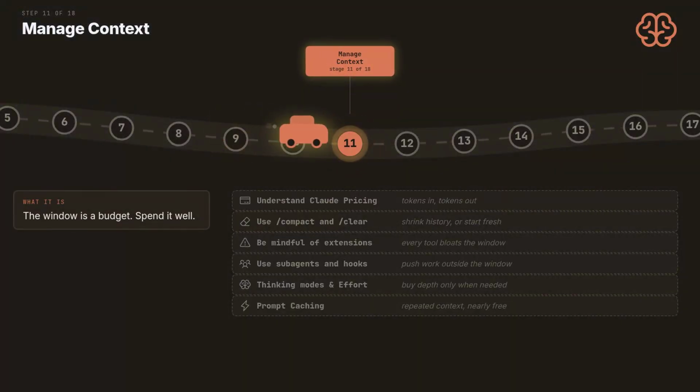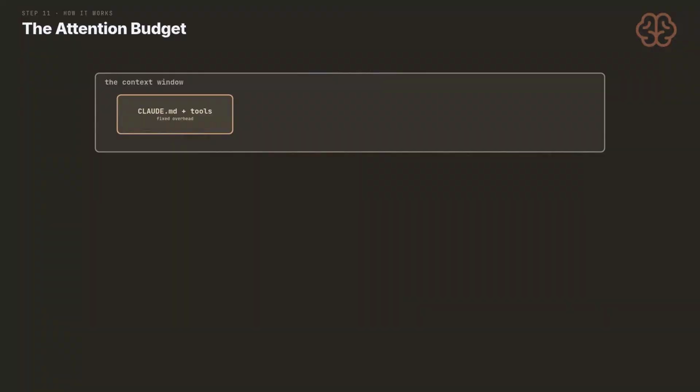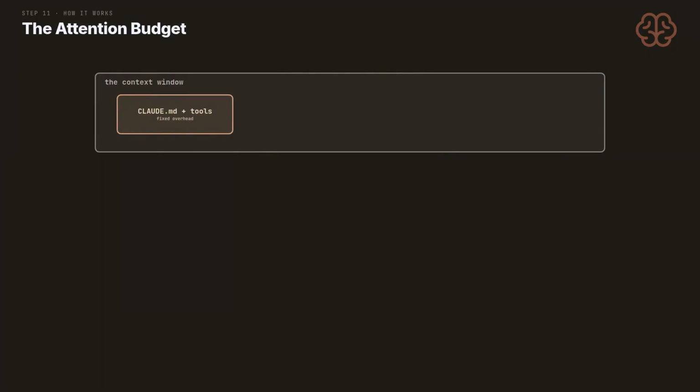Stage 11 is context management. The window is a budget, and everything you love spends from it. When the window fills up, quality drops quietly. Managing it is not optional at scale. Every session has a budget of attention. Watch it fill, and you understand half of the stage.